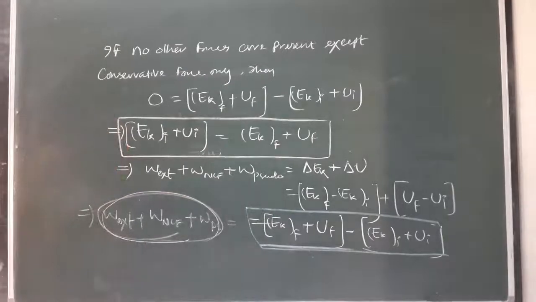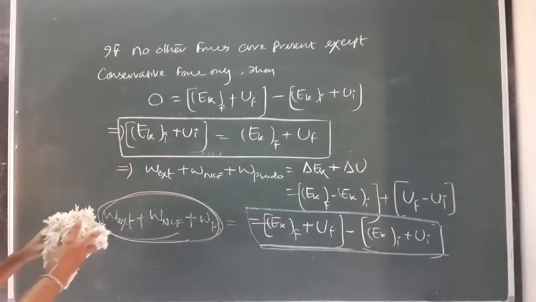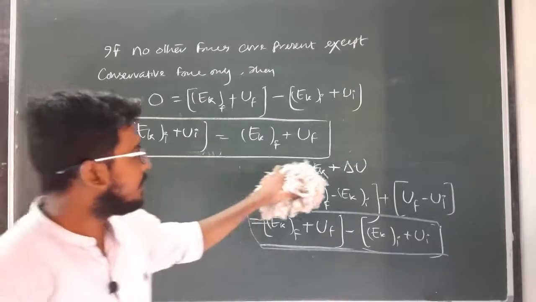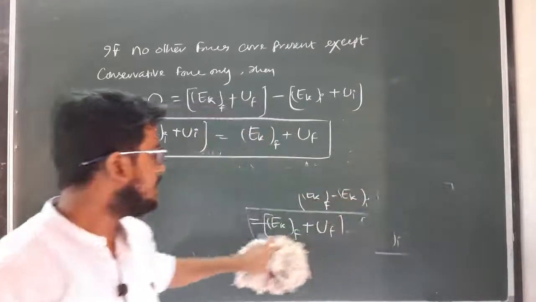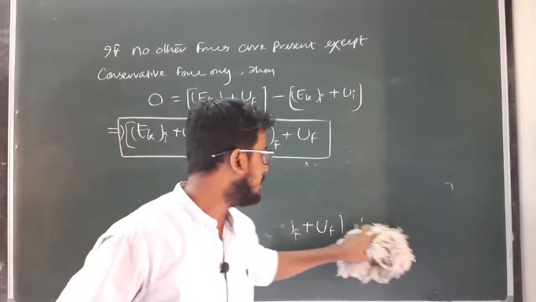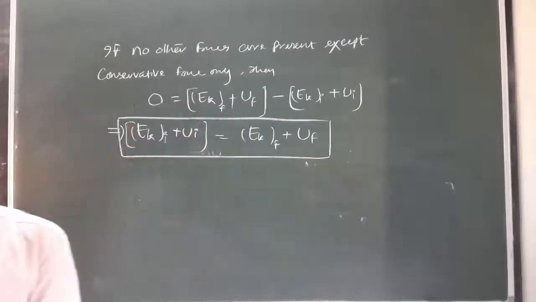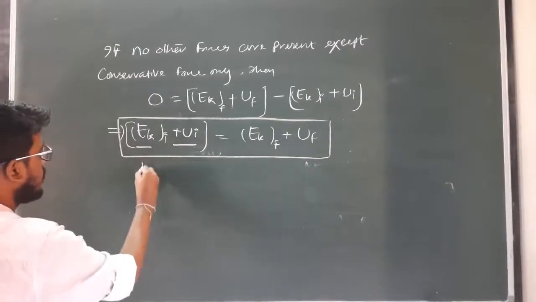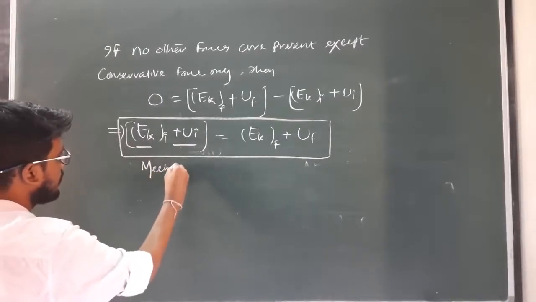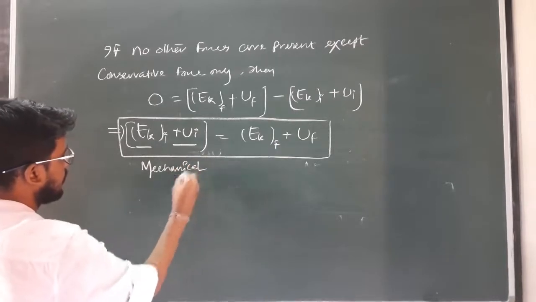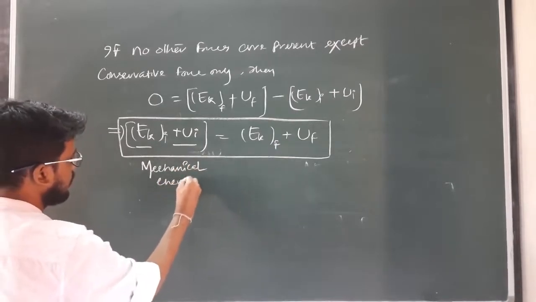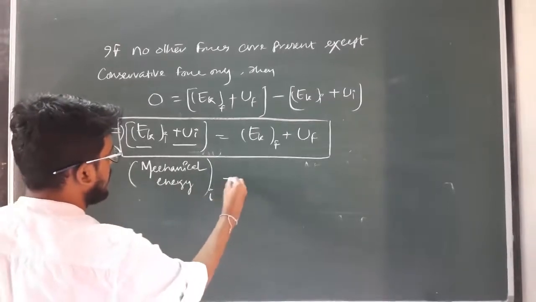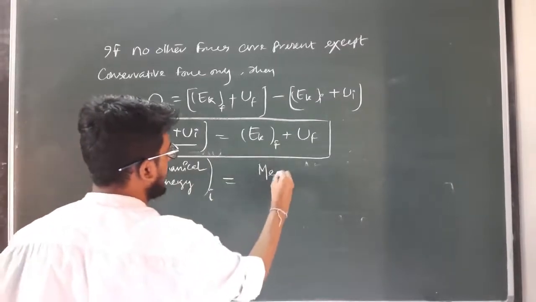Clear? So if only conservative force exists, then the total final mechanical energy must be equal to the total initial mechanical energy. These two are known as what? Kinetic energy plus potential energy is known as mechanical energy. So total mechanical energy initial equals total mechanical energy final.